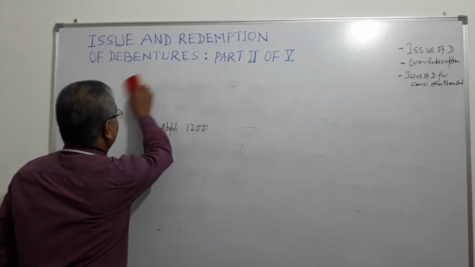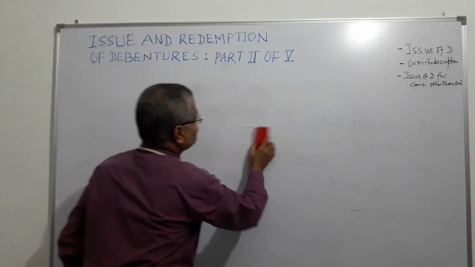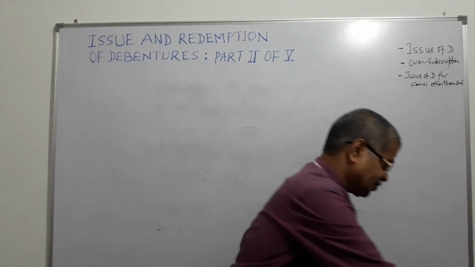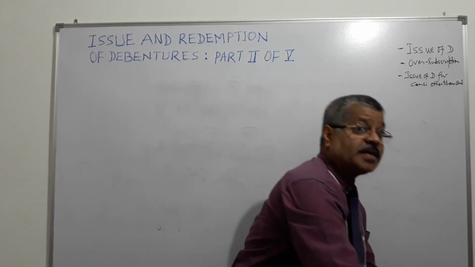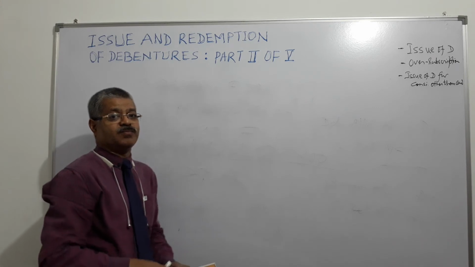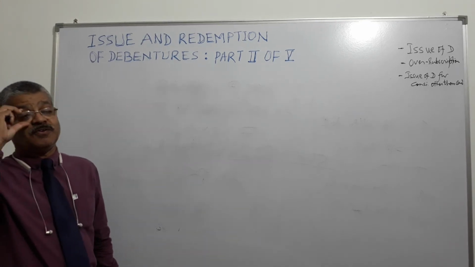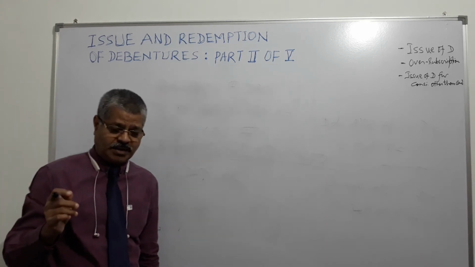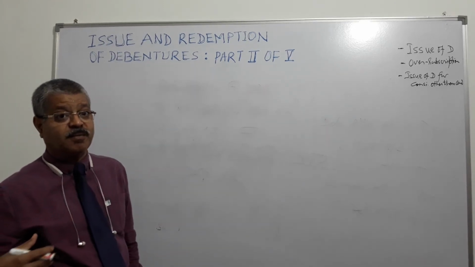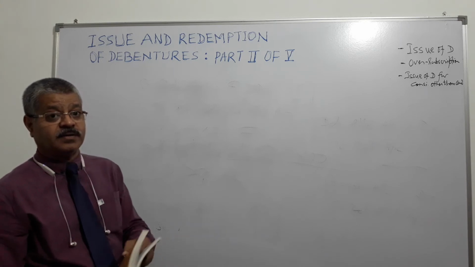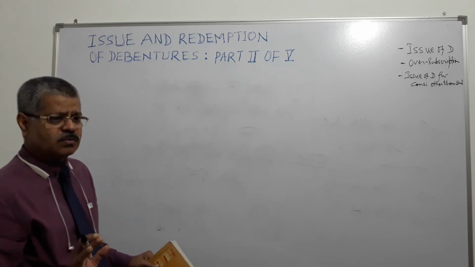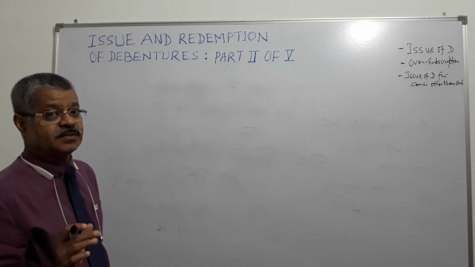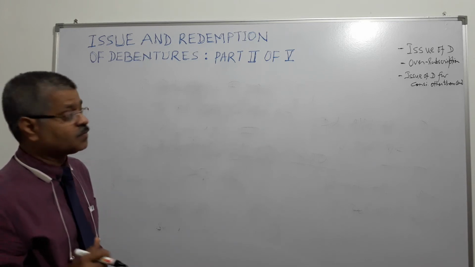What happens when a company issues debentures for consideration which is not for cash, it is for something else, in kind. Suppose some vendor supplies plant and machinery, tools, equipments, whatever to the company, and the company doesn't pay that vendor in cash. Now, suppose for example, to begin with, the company pays in cash. Then what is the entry?